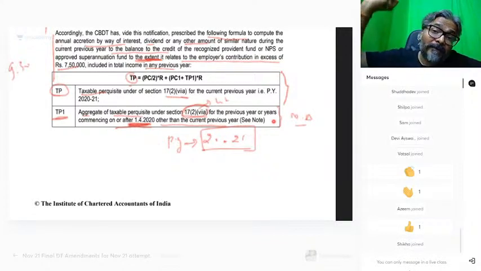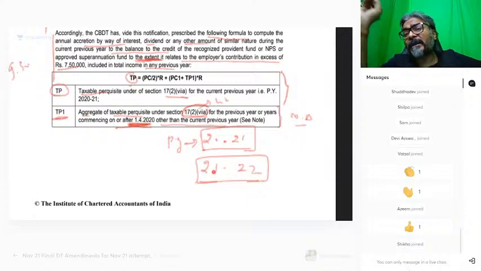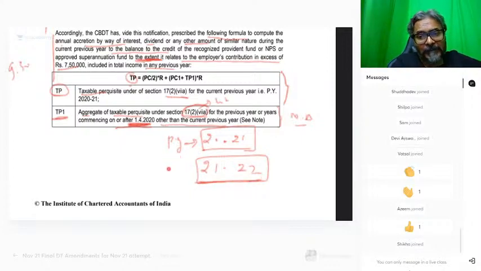लेकिन अगर आप देखोगे, for the next year, next previous year, for May 22 attempt, who will have the previous year 21-22? For all those students who will have their attempt in 21-22, what about for them? They will have, students, please tell me, उनके लिए क्या होगा ये? For all of them, will they have TP1? And the answer is yes, students.